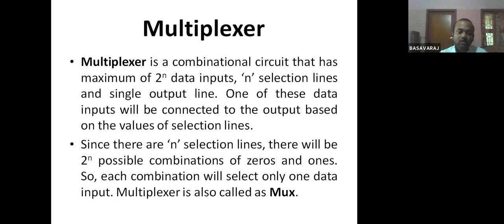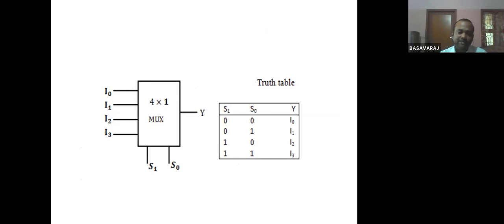So what actually does a multiplexer mean? Whenever people talk about a multiplexer, they use one phrase: many to one. So what does it mean here? A multiplexer has many inputs. These are the inputs I0, I1, I2, I3, and Y is the output. We have only one output and 4 inputs. That's why the phrase many to one. So this particular multiplexer I will call a 4:1 multiplexer, because it has 4 inputs and 1 output.